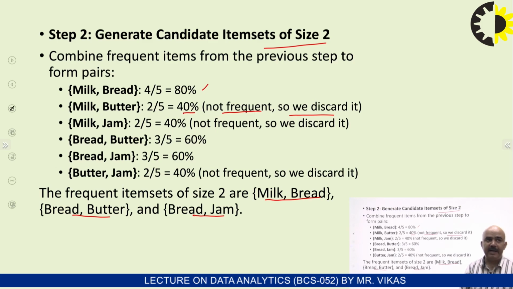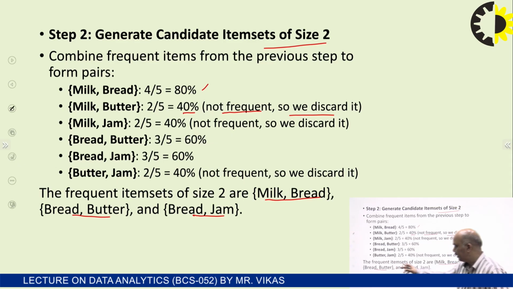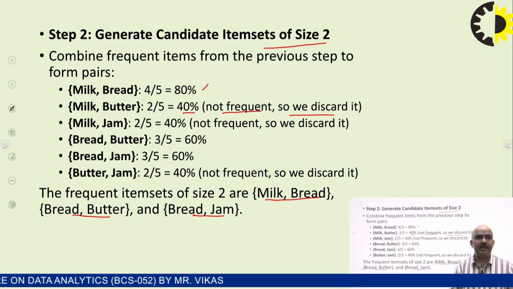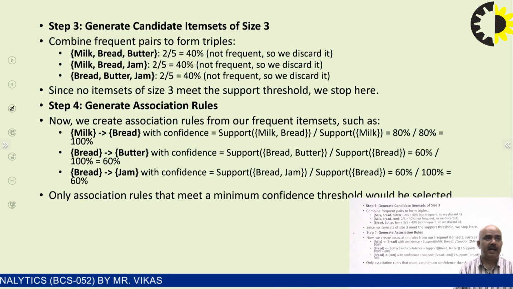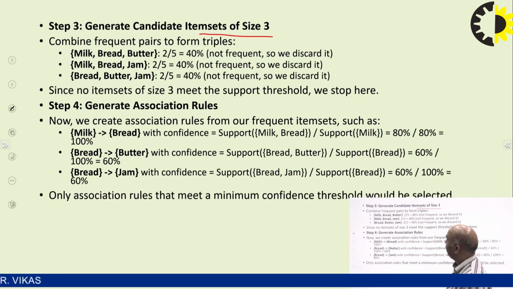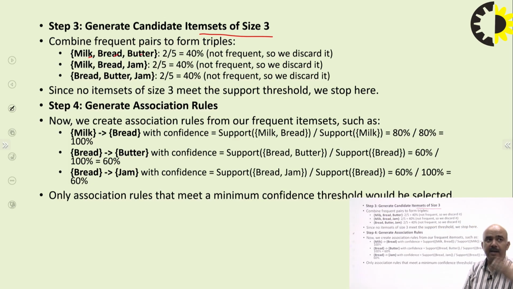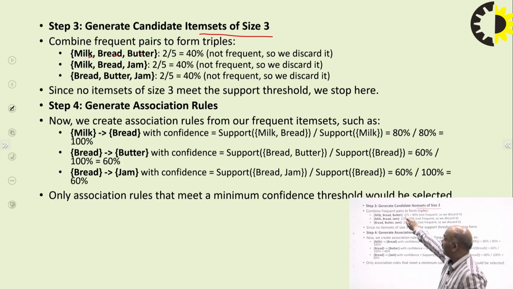Now, again we have to combine milk, bread, butter and jam in order to find item sets of size 3. Let's suppose milk, bread, butter is a combination. We have to check whether it is present. 2 out of 5 times it is purchased, 40%, not frequent, we discard it.